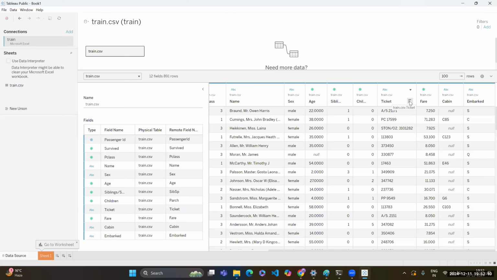Numerical or categorical? Ticket number. So this will be categorical data because it's alphanumeric values, right? So this is categorical data. Okay. Fare, amount of money that has been paid. So fare is numerical data. We can find maximum fare, total fare, average fare, minimum fare.